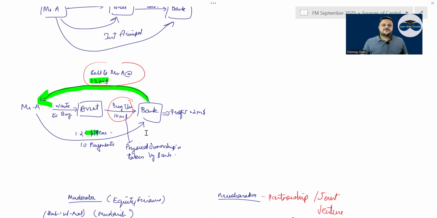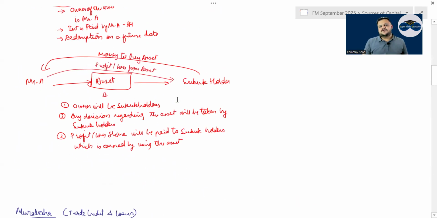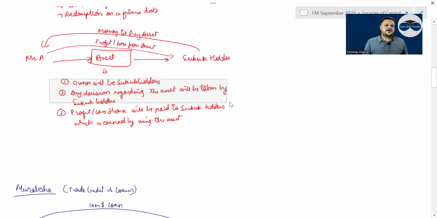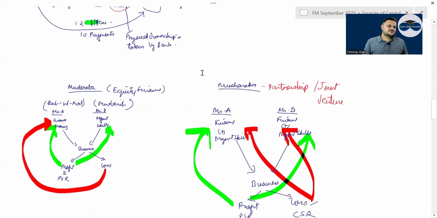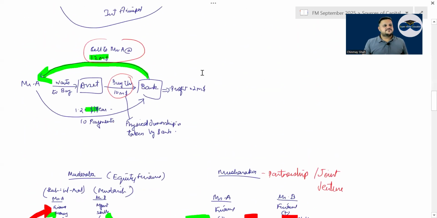Someone asks a doubt, what is the doubt? That ownership, yes. The sukuk holders will be the owners till the end. Whenever the asset is to be sold, you will have to ask the sukuk holders and then sell it. And after selling, the profit or loss has to be shared by the sukuk holders. Correct. Then you have Murabaha done.